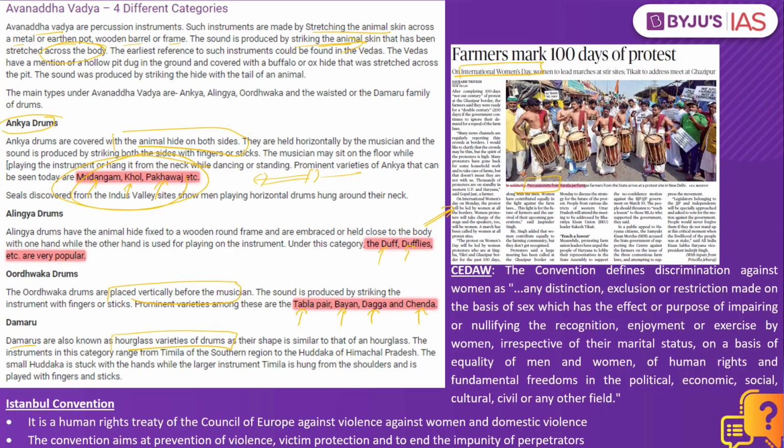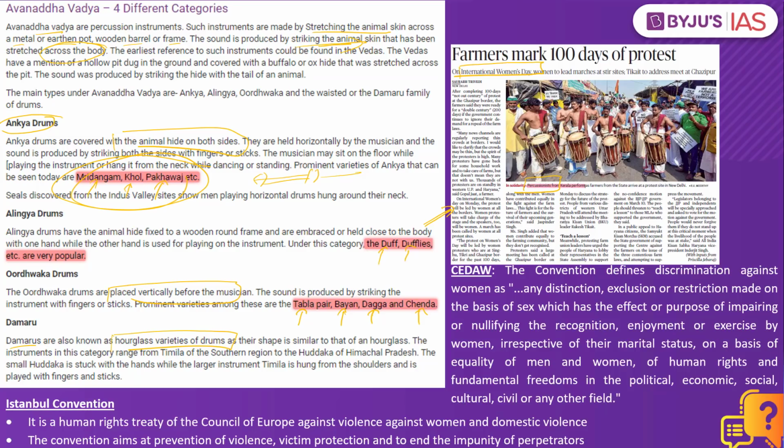Now when we look into the second question, what does it speak about? It speaks about the conventions to which India is signatory. When we look into the Sustainable Developmental Goals, yes, India is a signatory to it. So we can say that India is planning to implement all these goals as mentioned under the Sustainable Developmental Goals.